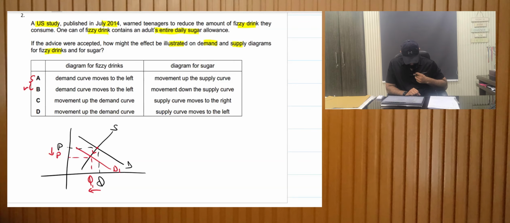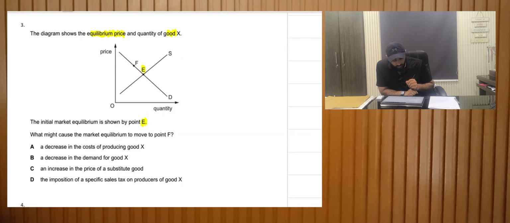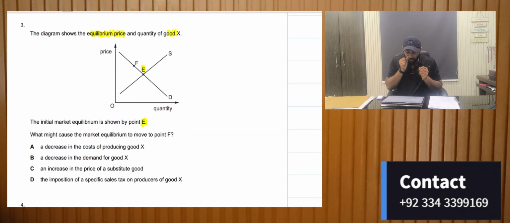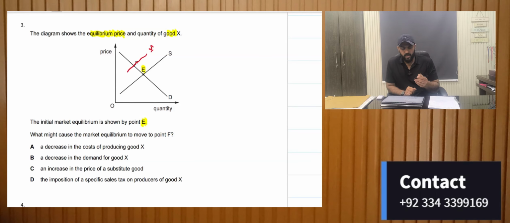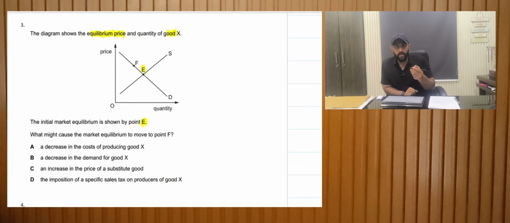Alright, let's move on to the third MCQ, which is: the diagram shows the equilibrium price and quantity of good X. The initial equilibrium is shown by point E. Here is point E. What might cause the market equilibrium to move to point F? Now, this only means one thing, that the supply has shifted inwards. Sir, how do you know that the supply has shifted inwards? Can't there be any other thing?